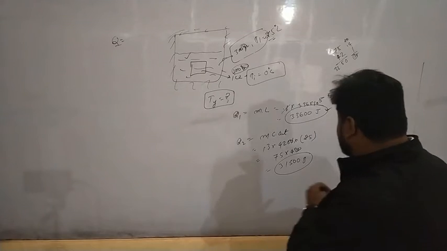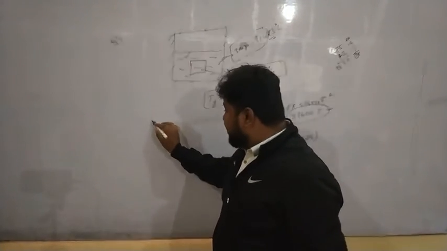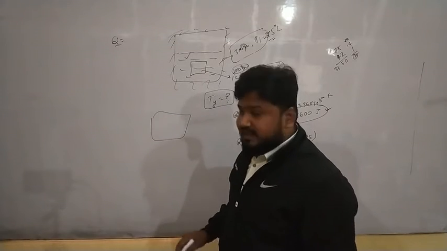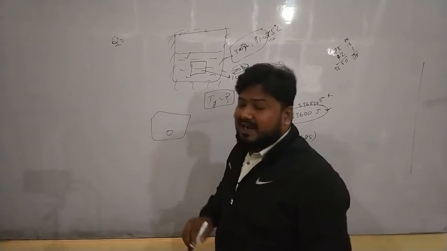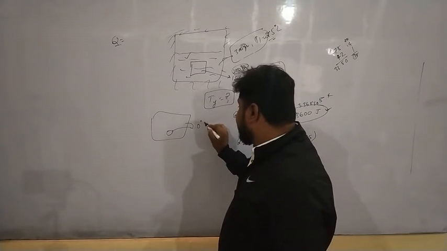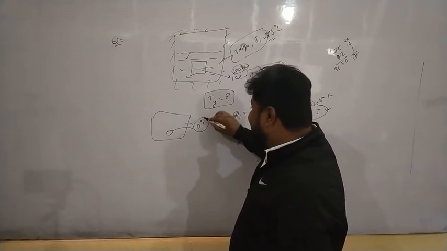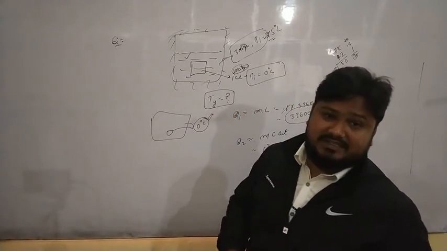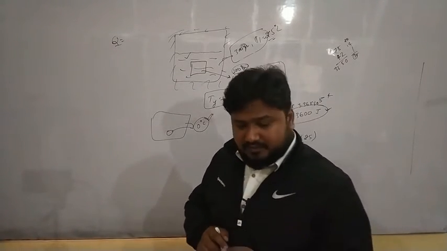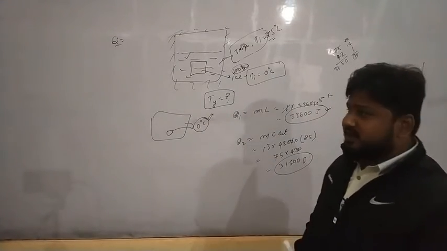So in this situation, we can say that in this mixture some amount of water will be there and some amount of ice will also be there, as the temperature of both will become 0 degrees Celsius. So the final temperature of the mixture is 0 degrees Celsius. This is one question. I hope the point is clear from here.